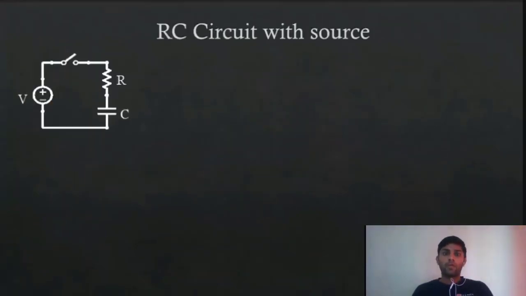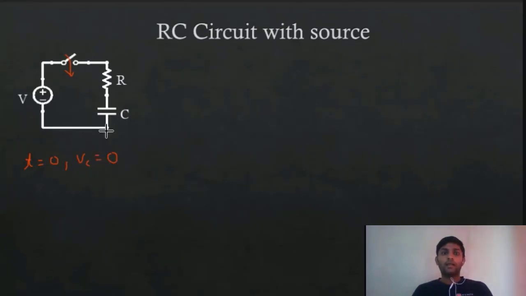Okay, now we will take the RC circuit with source. To analyze your RC circuit, how will we proceed? Let's start our discussion again by taking the initial conditions and final conditions. If we take the initial conditions, then at time t equal to 0, the voltage across the capacitor will be, can you tell me what will be the value at time t equal to 0, Vishal?